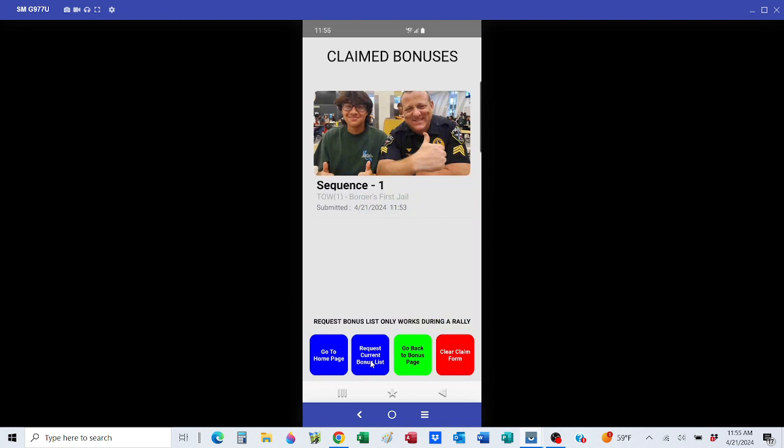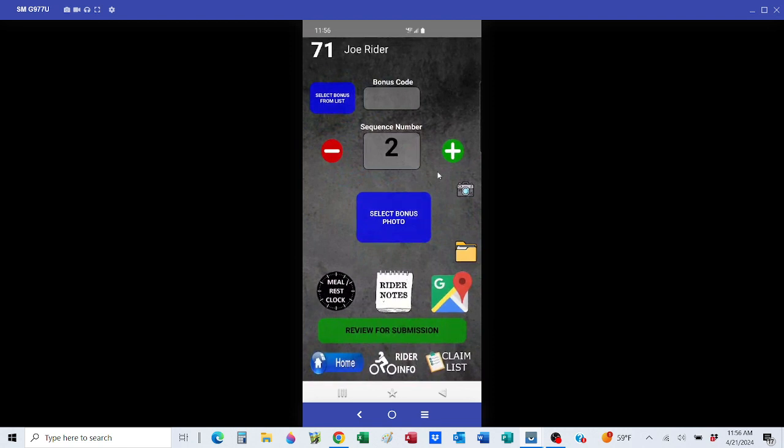It won't tell you whether or not we approved the bonus or not. It won't tell you anything other than that we received those bonuses. It's a good way to make sure that you're up to date, or if you want to double check your claim form to make sure everything looks good. Again, you really only do this once a day. If everybody did it every time they submitted a bonus, it would overburden the score. So don't do that. I think the last rally, we told people about it, and just a handful of people did it because most everything they had was in their claimed bonus list here. So that is pretty much it. That's how the app works.